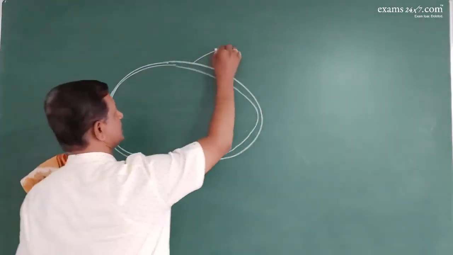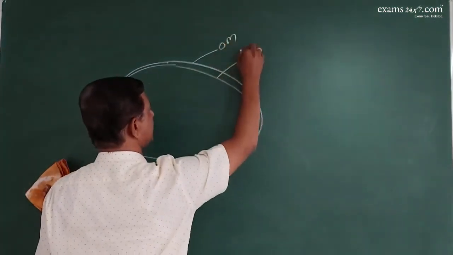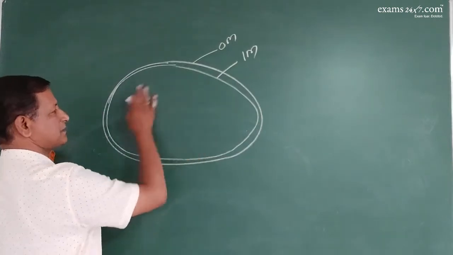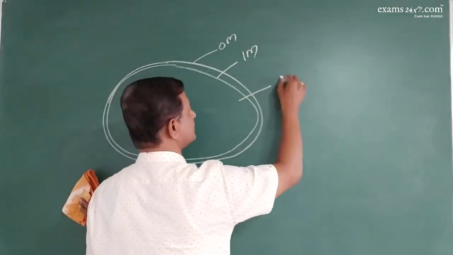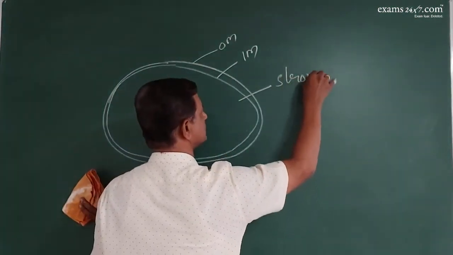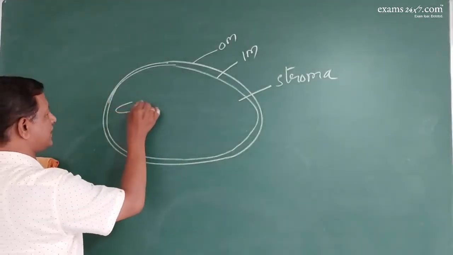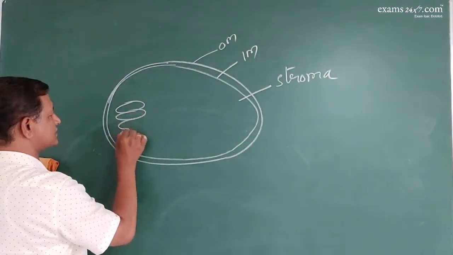That is the outer membrane and inner membrane, and this entire inner space is called the stroma, and in the stroma there are many stacked particles.